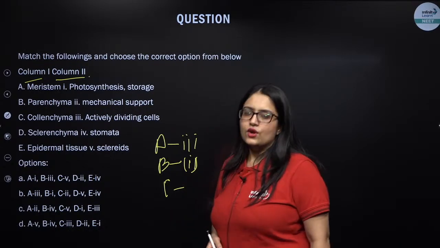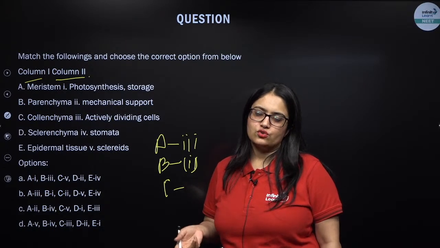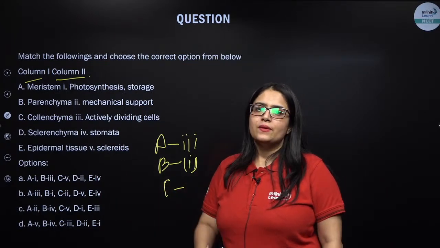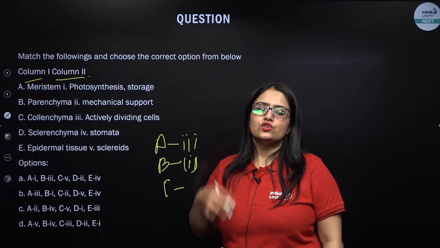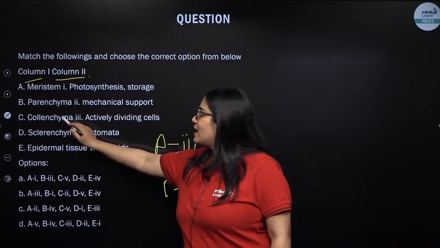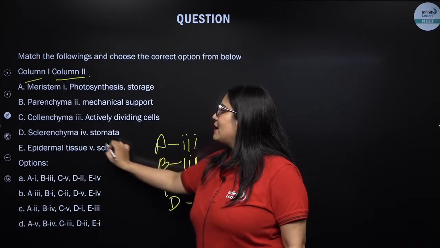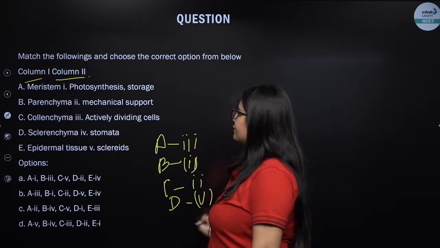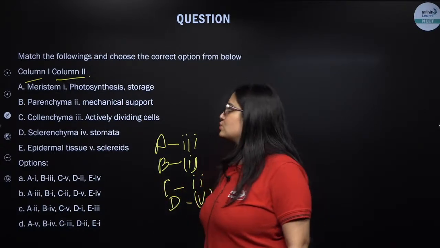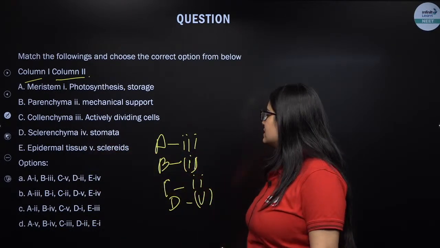In such questions where the same option can match with two options, or in match the columns when one item in the first column can match two options in the second column, you need to go with the most accurate or probable answer. So collenchyma we will keep with mechanical support, and sclerenchyma we will keep with sclereids. But do not get confused, sclerenchyma also provides mechanical support. In fact, they are the major tissues that provide mechanical support, but since sclereids are mentioned, we will keep sclerenchyma with the sclereids.